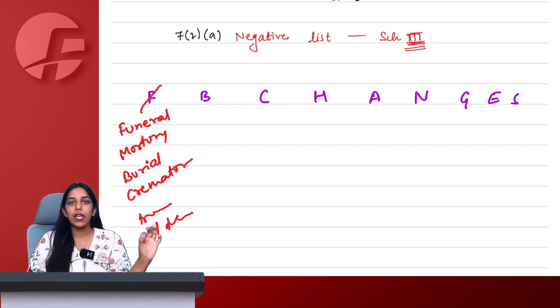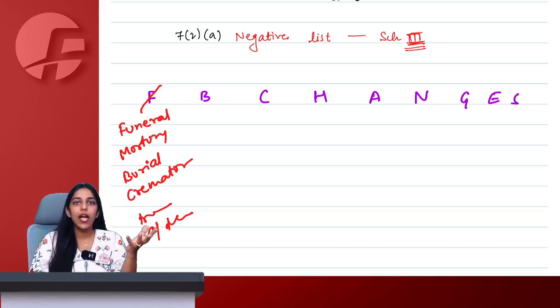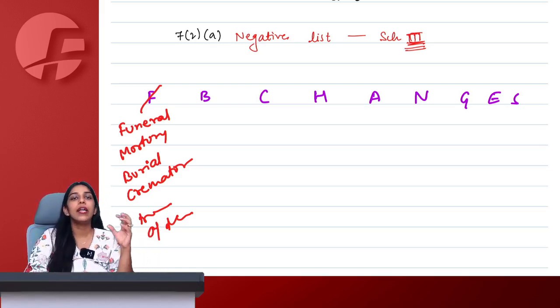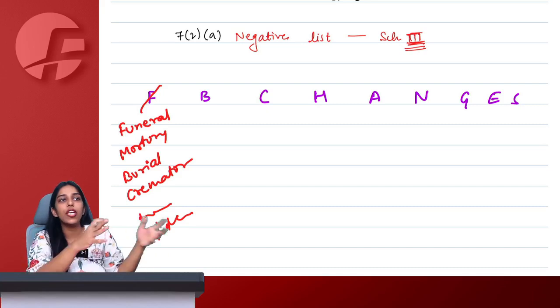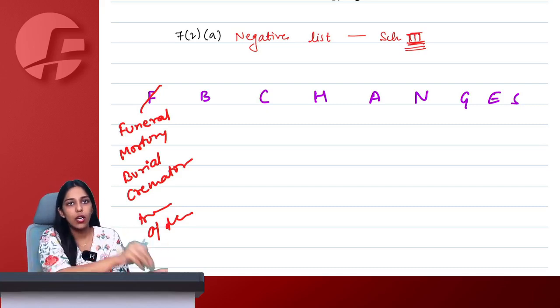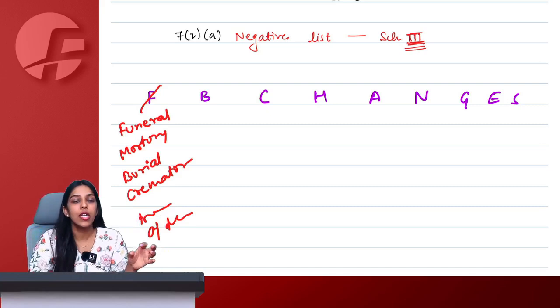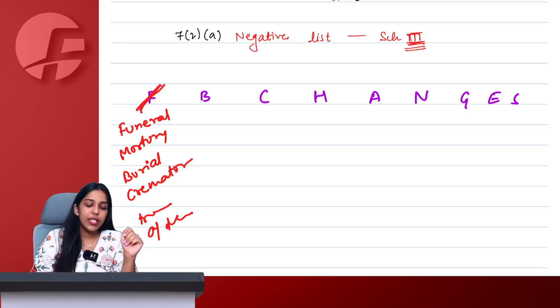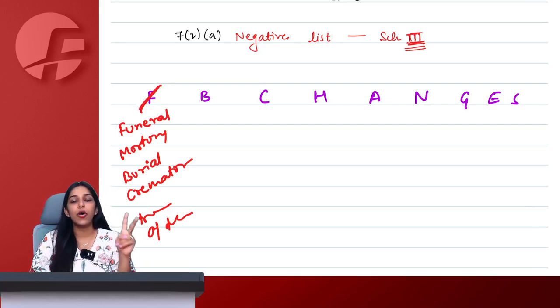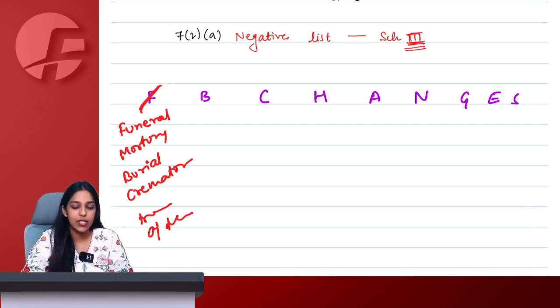So any amount, let's say this, what do you call it? We call it Muktidham, Mokshadham, the place where you are burying the person or cremating the person. That place would also charge some consideration from you to give you that place and time to bury or burn the person. So whatever amount they charge, will it be liable to GST? The answer is no. So F means services of funeral, mortuary, burial, crematorium, including transportation of deceased.